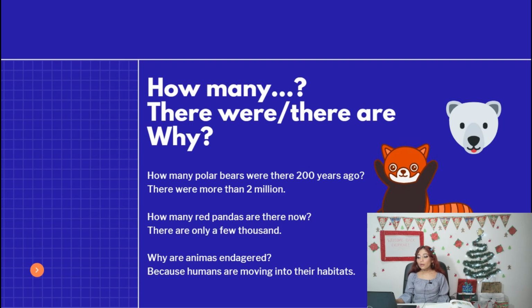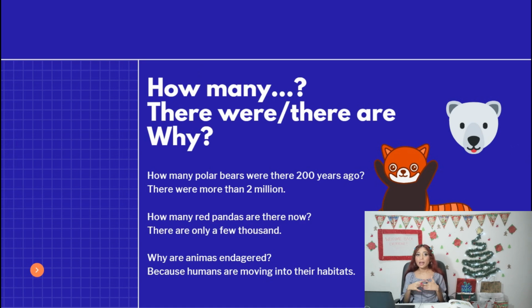Okay. So right now we're going to learn a new vocabulary. Well, this is new grammar about the unit. Okay, and it's important to learn this because we're going to use this in this unit. How many, there were, and there are. Okay, first of all, how many is used when you are going to ask about a quantity, una cantidad. How many bears are in the zoo? How many pets do you have at home? Okay, ¿cuántos? When you want to ask ¿cuántos? Okay, how many? There were or there are is a kind of answer.